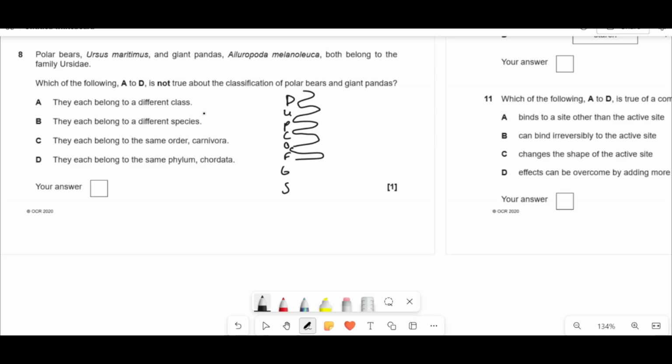So they both belong to a different class. Well, they don't, because if they're in the same family, they must be in these two. So that's immediately out. They both belong to a different species. That is true, because you can see here the species name, the genus and species are different. If they both each belong to the same order, Carnivora, again, that's coming before family, so that's true in this case, but we want not true. They each belong to the same phylum, Chordata, again, same thing. So in that case, it's got to be A.